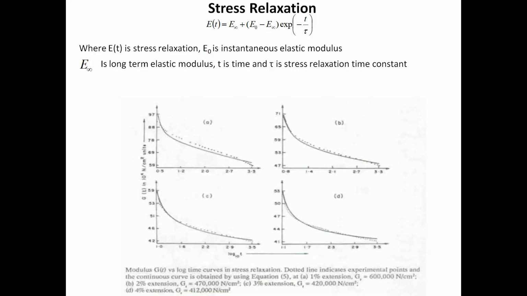How does this relaxation take place? Stress relaxation takes place due to the relaxation in local position of molecules in a particular space. And stress relaxation is very important in textile materials, in textile processes at each and every stage.